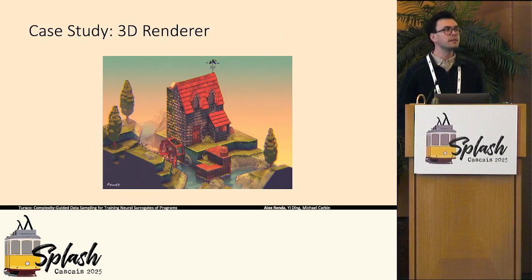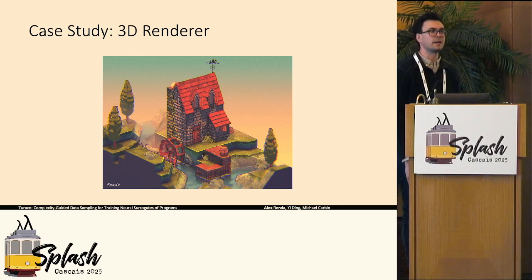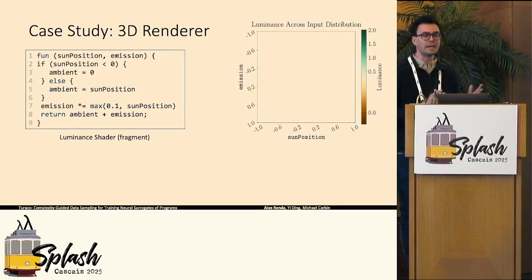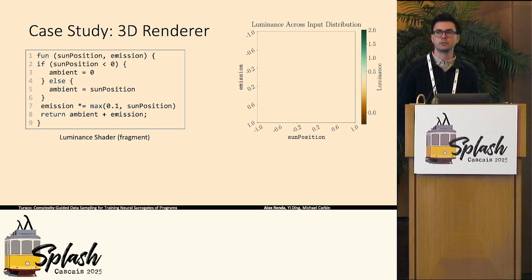Specifically, this case study is going to be of a 3D renderer program, such as from a video game engine, that will generate this scene here. We're going to be looking at creating a surrogate of one particular tiny sub-program of this overall renderer, which is this luminance shader here. This is a shader program that is essentially executed for each different point in the input scene, thousands of times to generate each frame of the render that I was just showing.